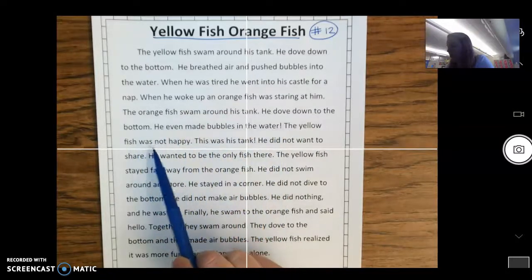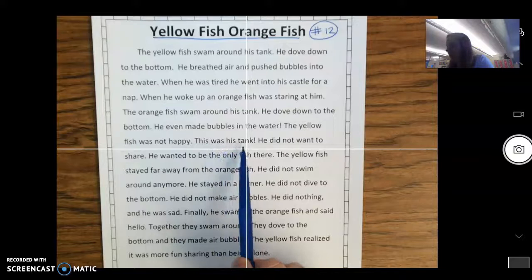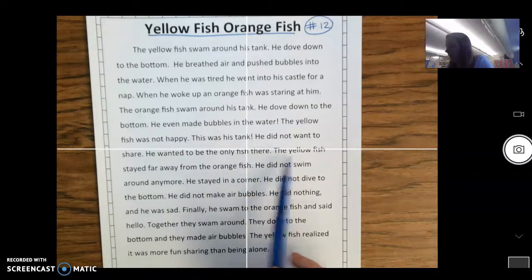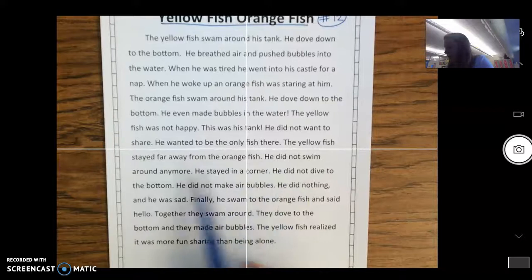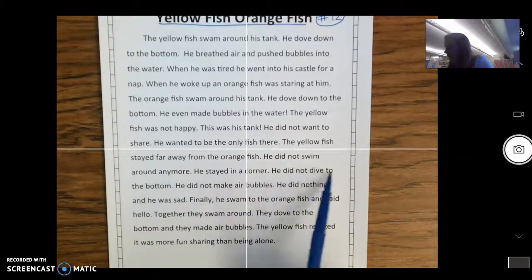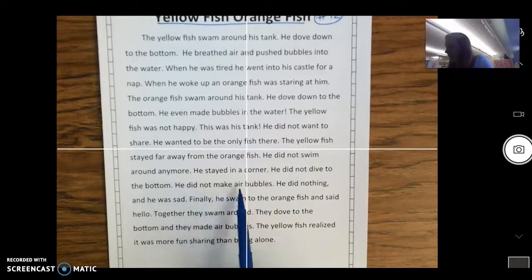The yellow fish was not happy. This was his tank. He did not want to share. He wanted to be the only fish there. The yellow fish stayed far away from the orange fish. He did not swim around anymore. He stayed in a corner. He did not dive to the bottom. He did not make air bubbles. He did nothing, and he was sad.